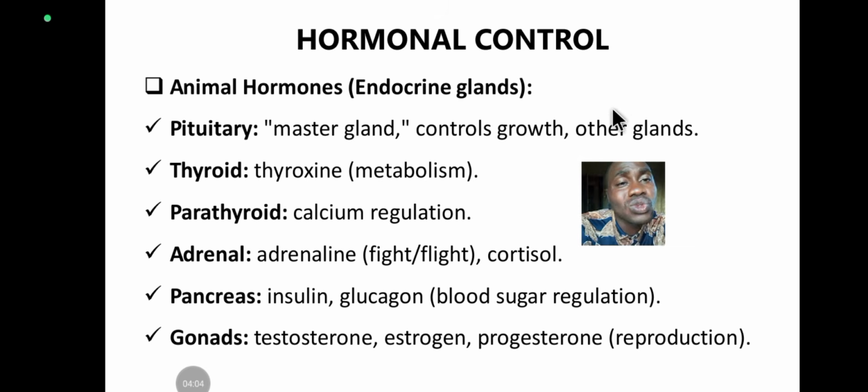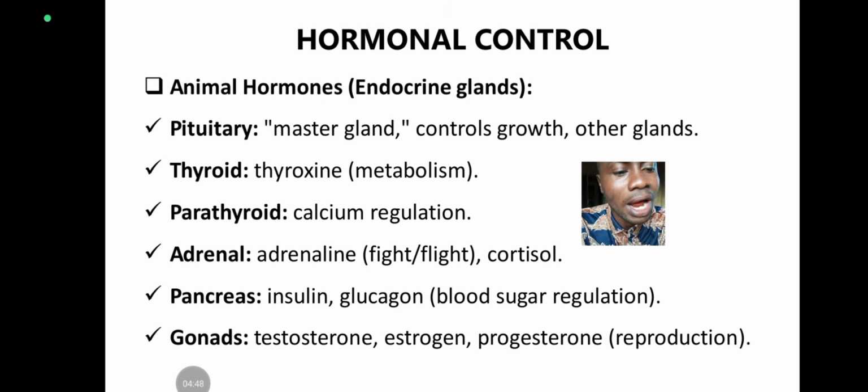There are also other glands, such as the thyroid gland. The thyroid gland secretes thyroxine, which helps in growth and metabolism. It is through metabolism that it helps with growth, because when you metabolize, energy is produced and you add up in size. So the growth aspect of thyroxine is a secondary aspect of it. The primary aspect is metabolism, and from metabolism it leads towards growth.